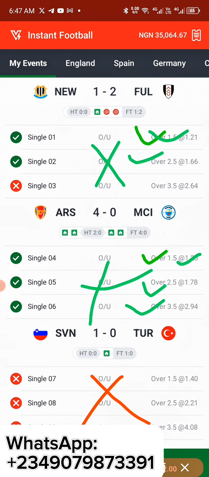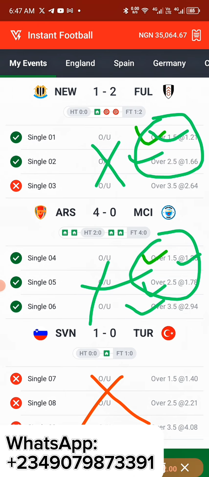Now what do you do? This observation has told me that I should be sticking with 2.5 and 1.5. I also entered here with 1.5, so I'll be sticking more with 1.5. You get my point? So you see how this strategy works. It's very simple to understand. It's not really that difficult as you see it. So if I can do it, you can also do it yourself.